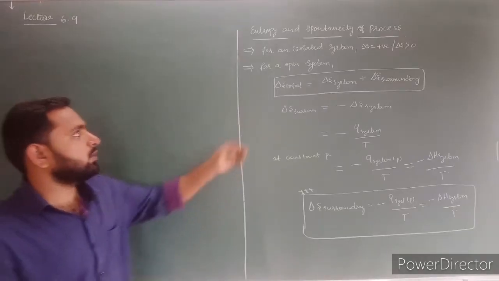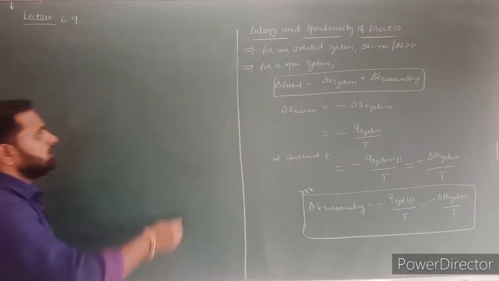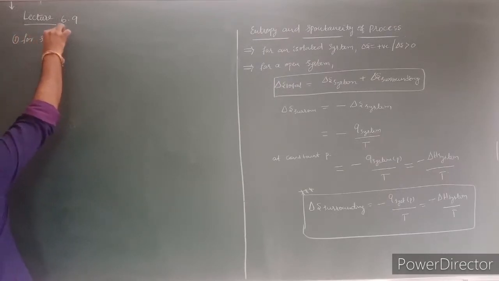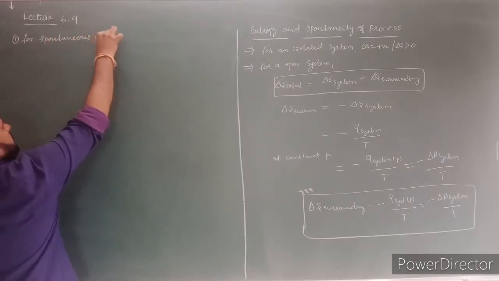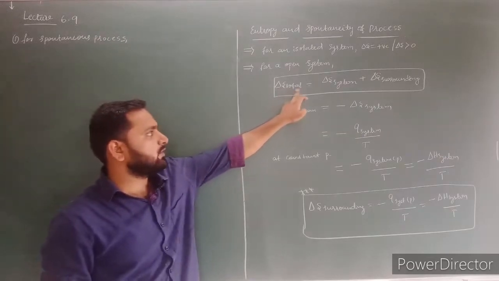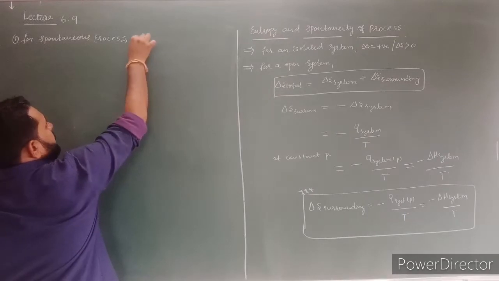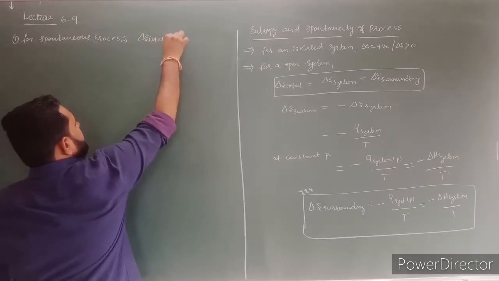Next, let us discuss the relation between entropy and spontaneity of a process. Here these three conditions are very important. For a spontaneous process, the total entropy change is always greater than 0.